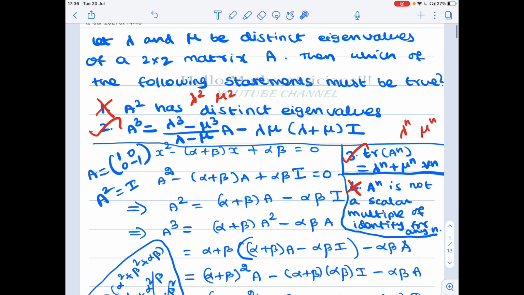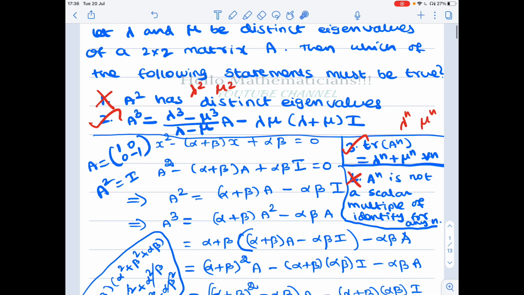When I solved the problem, I took them to be alpha and beta. So alpha and beta are the distinct eigenvalues of the matrix A. Then what is the characteristic polynomial of A? A is a 2 by 2 matrix, therefore the degree of the characteristic polynomial has to be 2. So if alpha and beta are the two distinct eigenvalues of A, then the characteristic polynomial will be x squared minus the sum of the roots times x plus the product of the roots.